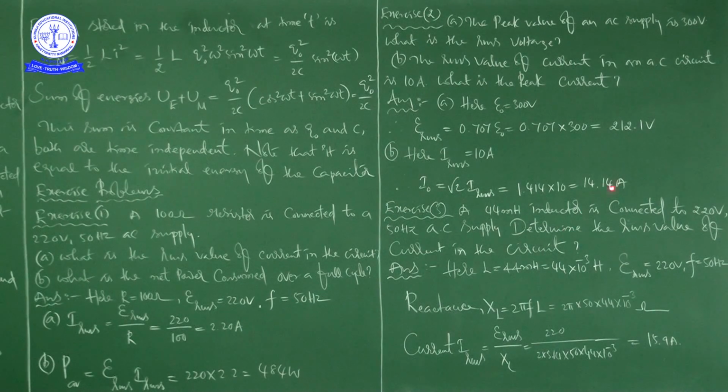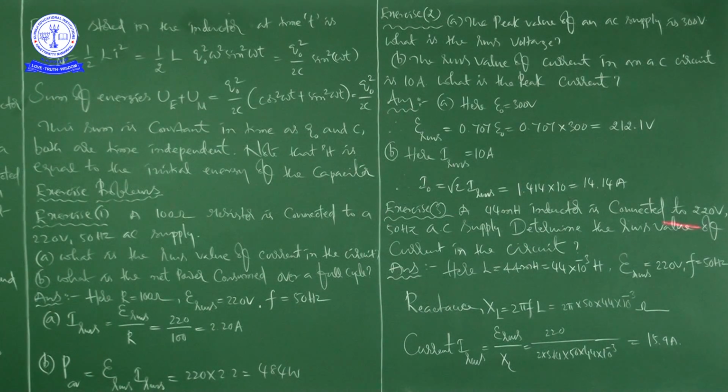Next, the third exercise problem. See here, a 44 millihenry inductor is connected to a 220 volts, 50 Hz AC supply. Determine the RMS value of current in the circuit.